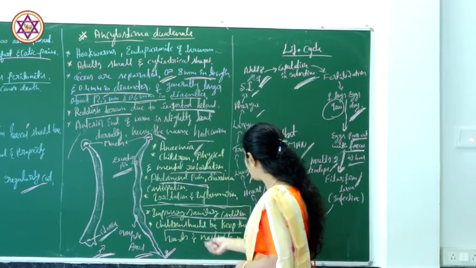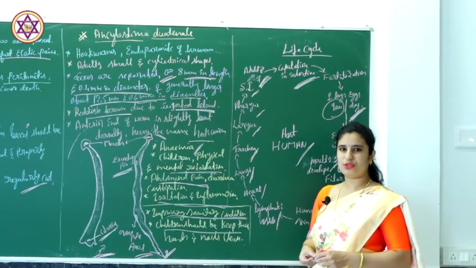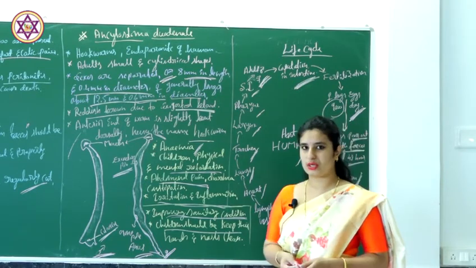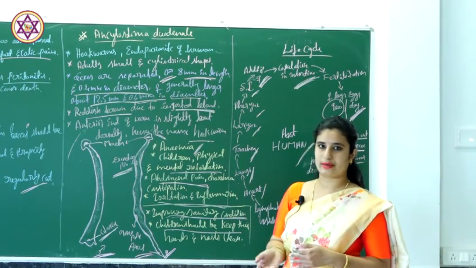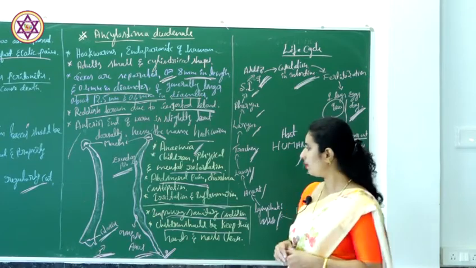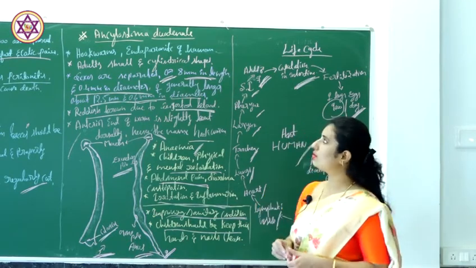Children should keep their hands and nails clean. We have to maintain good sanitary conditions, that is the important thing. So this is about the second example, Ancylostoma.